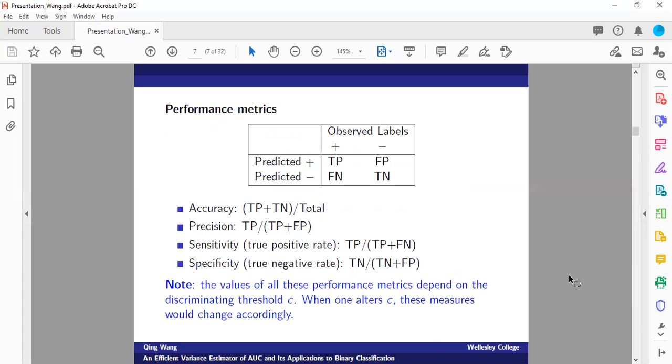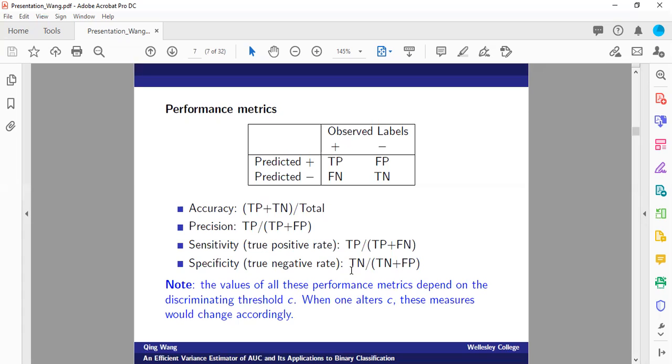So now we have our fitted model, such as the fitted logistic regression model, and say we may have several different sets of predictor variables that we want to plug into these models. We have several potential candidate models to compare. Then we can calculate some performance metrics to evaluate which one is better than the others. Here are some commonly used performance metrics, including accuracy, precision, sensitivity, which is also called true positive rate, and specificity, which is also referred to as true negative rate.